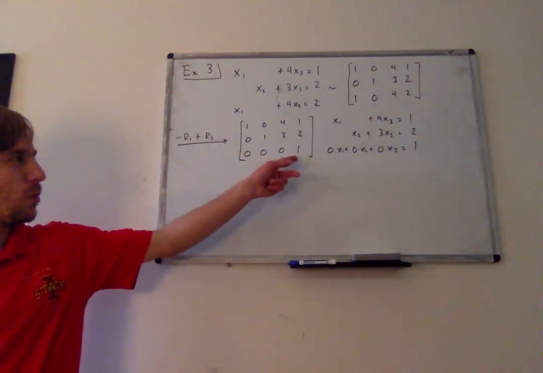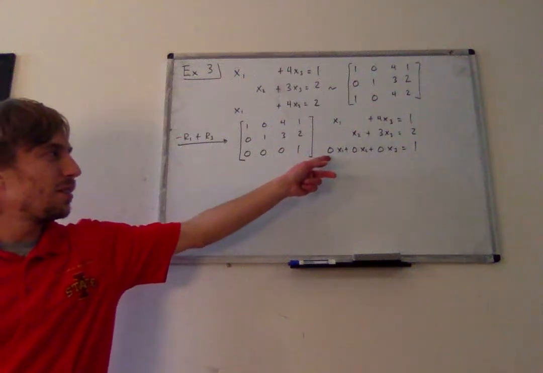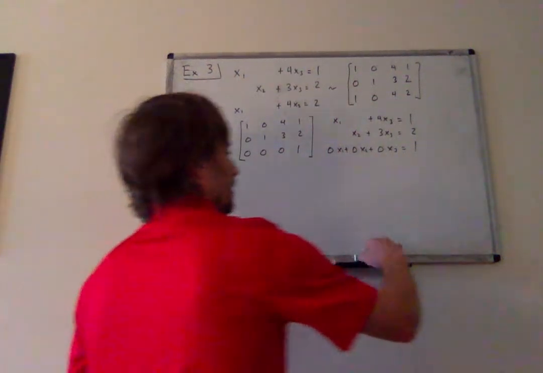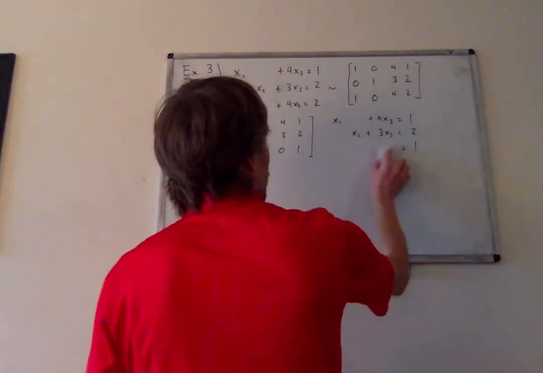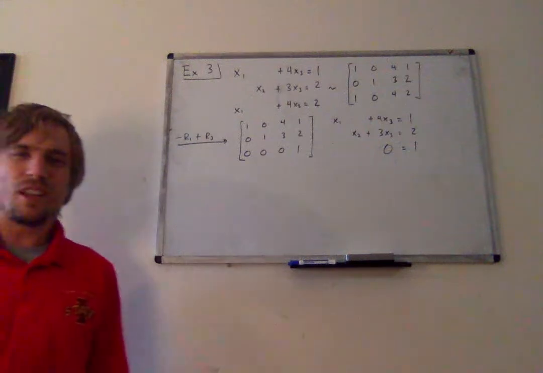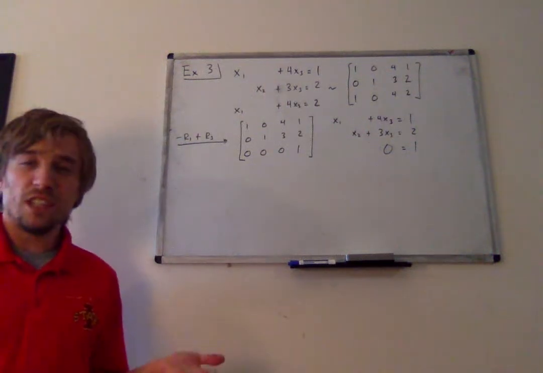All zeros there equal to 1. Well, this whole left side could be condensed down to an easier way to read it. I'm trying to claim that 0 equals 1, which clearly it doesn't.